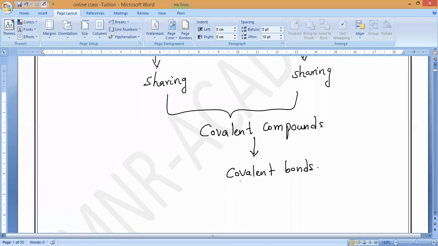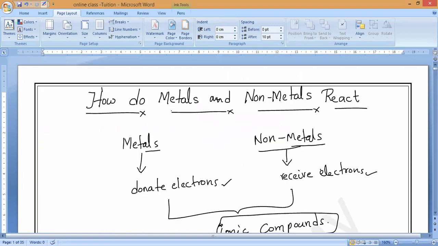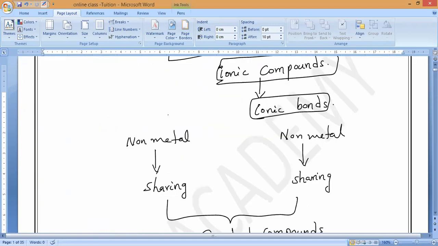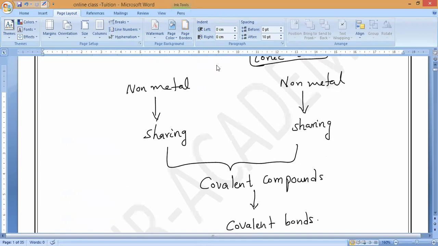The last main note you should always remember: metal plus metal will never react. One metal does not react with another metal. Non-metal plus non-metal can react, or metal plus non-metal can react, but metal plus metal will never react.